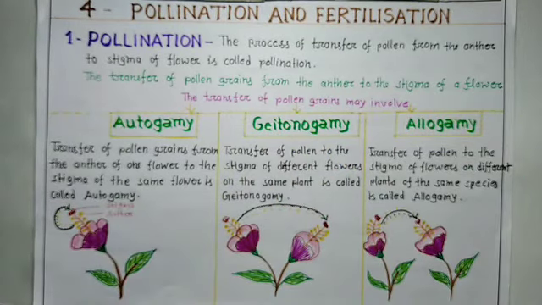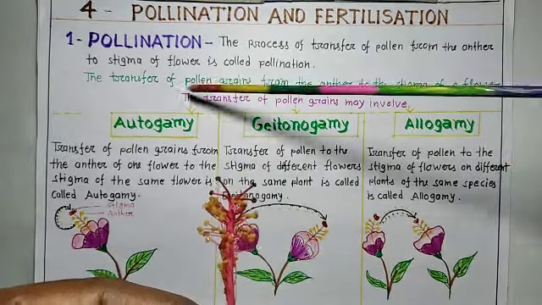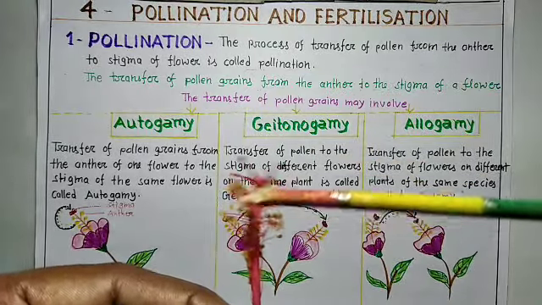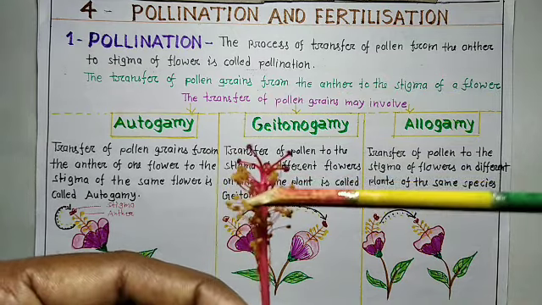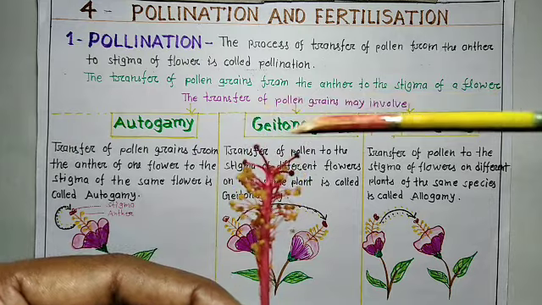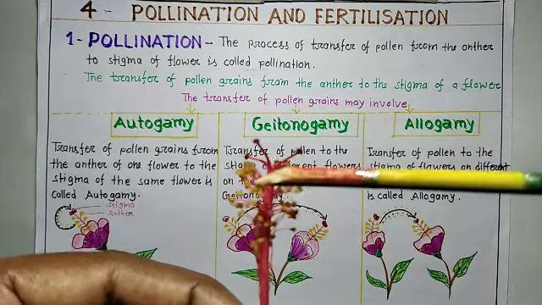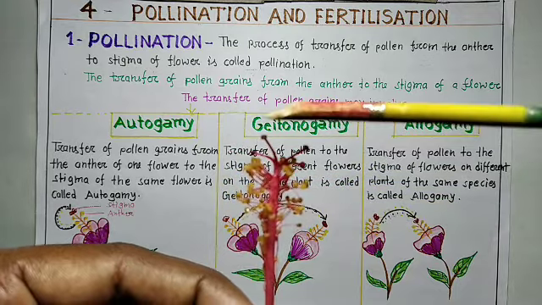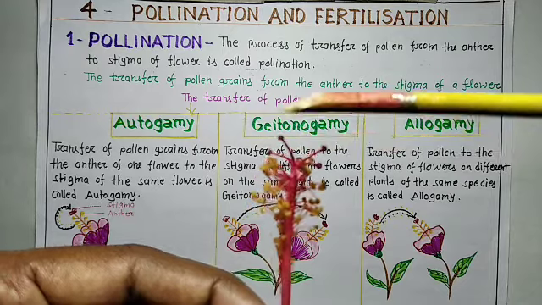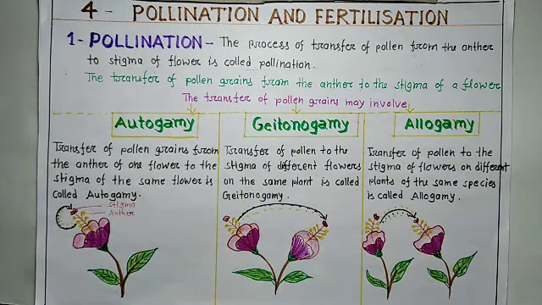When pollen grains are transferred from the anther to the stigma, this one is the stigma, these are all stigma. The transfer of pollen grains from the anther to the stigma of a flower is called pollination.